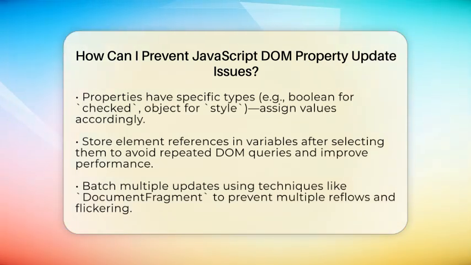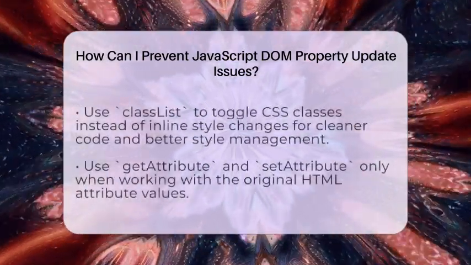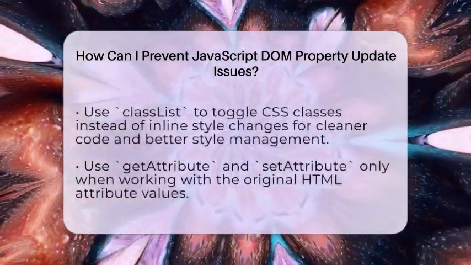To keep things consistent, store your element references in variables once you find them. Repeatedly searching the DOM slows down your code and can cause issues if the DOM changes. Use variables like const myButton = document.querySelector('#myButton'), and reuse that reference.